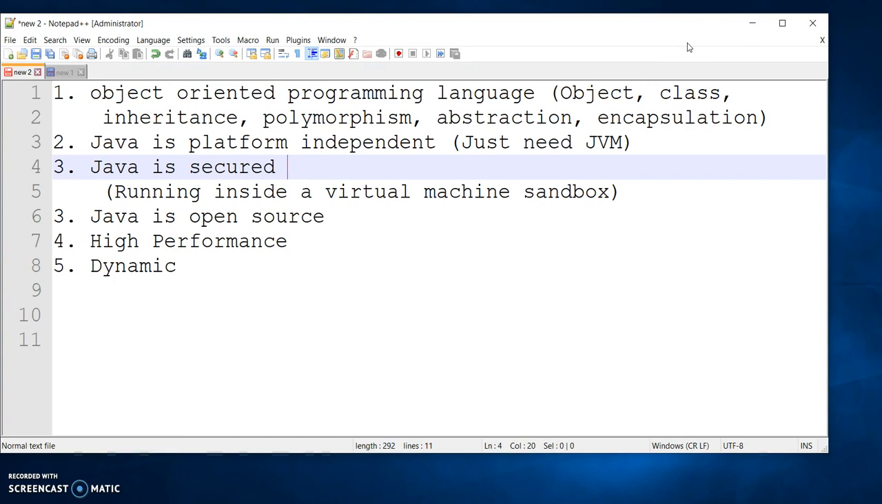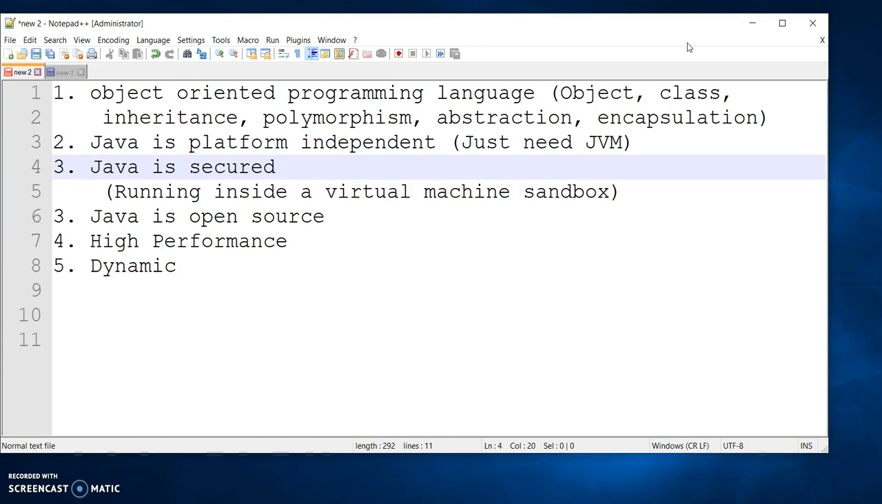Java is a dynamic programming language. And what does it mean? It means that it supports the dynamic loading of classes, and classes are loaded on demand. So we are not going to load all the classes. We are going to load only the required classes. That makes it a little bit faster and more dynamic. At the same time, it can also support functions from its native languages, that is C and C++.